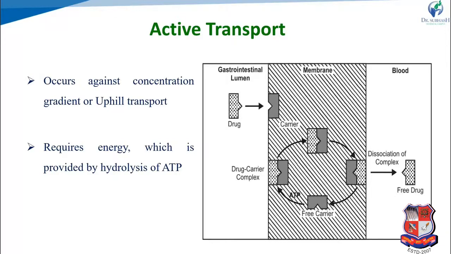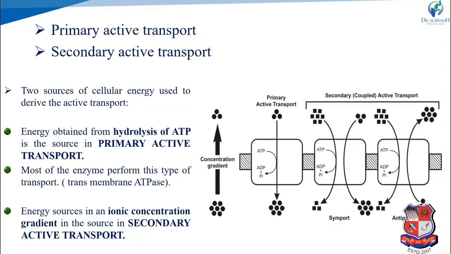Facilitated diffusion and active transport follow mixed order kinetics, because carriers are there and saturation occurs. Initially they follow first order, and after saturation they go for zero order. That's why they follow mixed order kinetics.